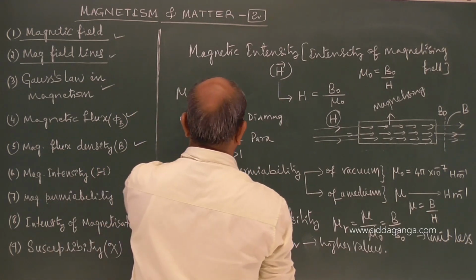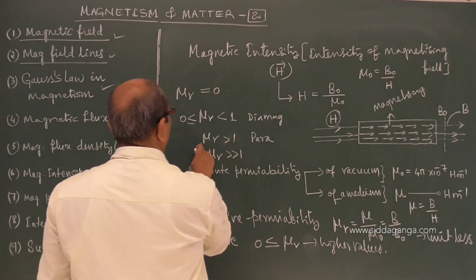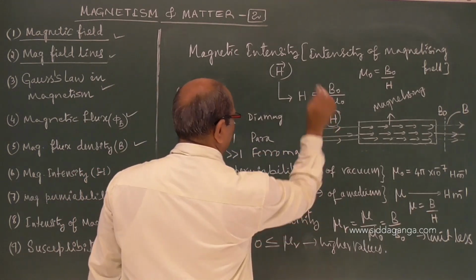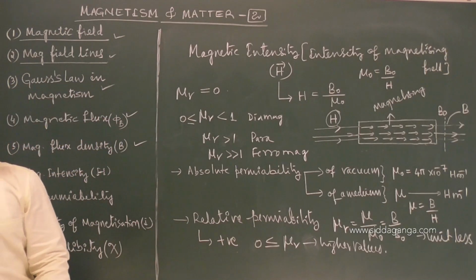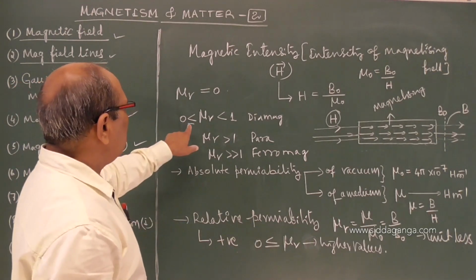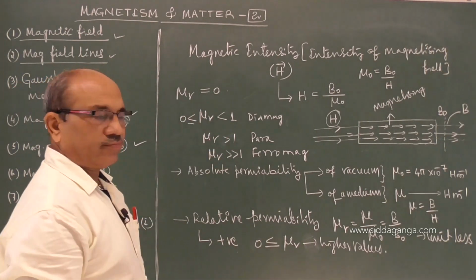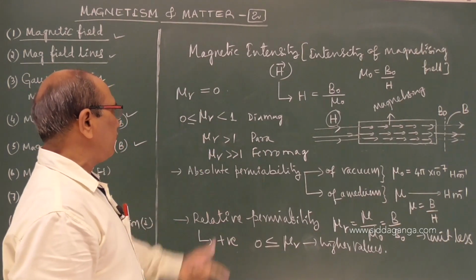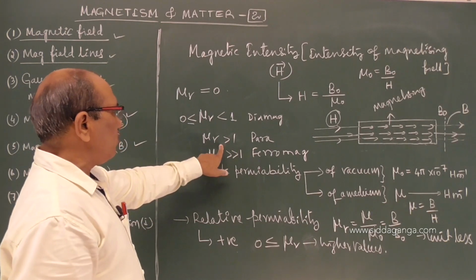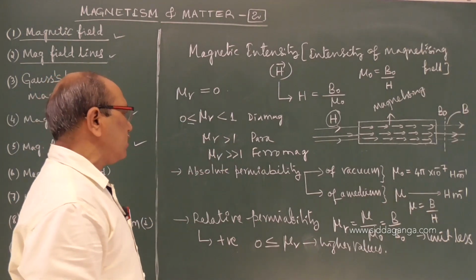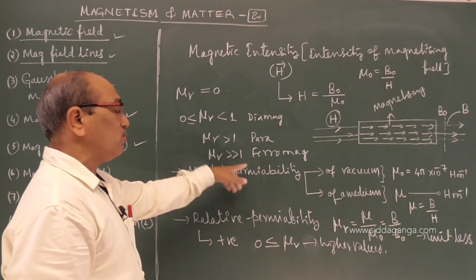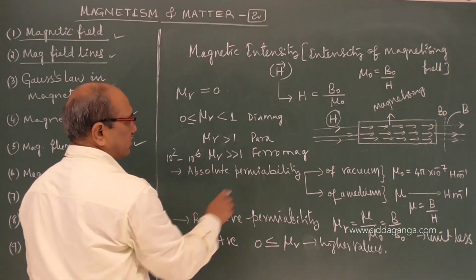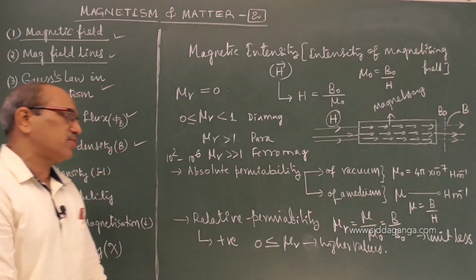Diamagnetic is between 0 and 1, a fraction. For paramagnetic it is greater than 1 but a very small value. For ferromagnetic substances it becomes very high, in thousands, from 10 power 2 to 10 power 6.